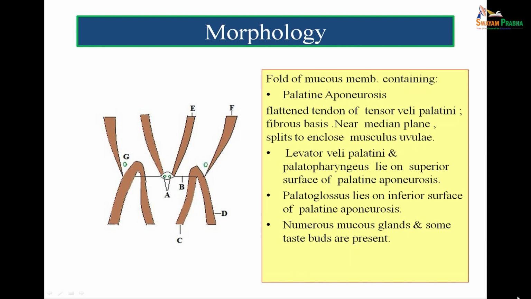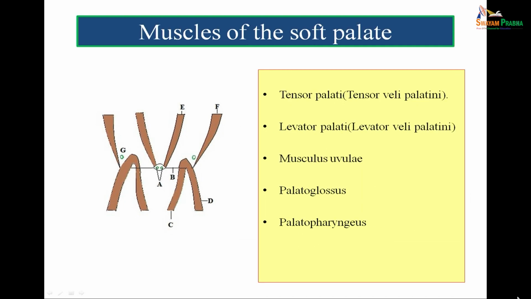So, this diagram is very important to understand. G represents the pterygoid hamulus. If one understands this diagram, one can understand the morphology of the soft palate, the action of the muscles of the soft palate, and the formation of the soft palate. There should be no problem if one understands this particular diagram. So, I refer to this diagram as the key diagram to understand the soft palate.